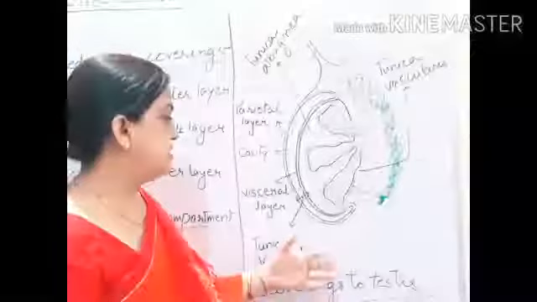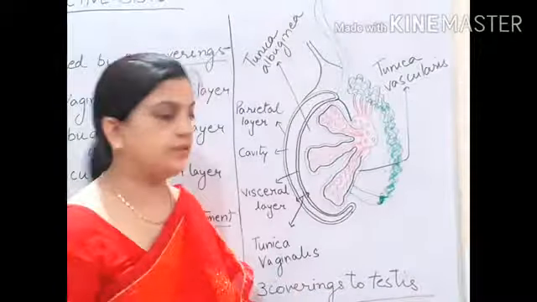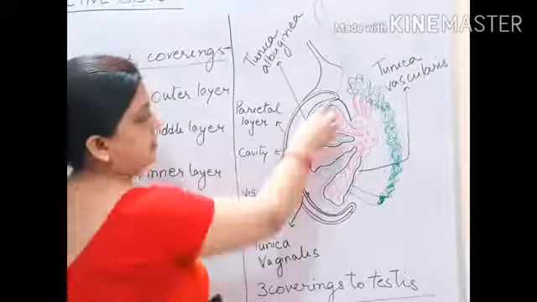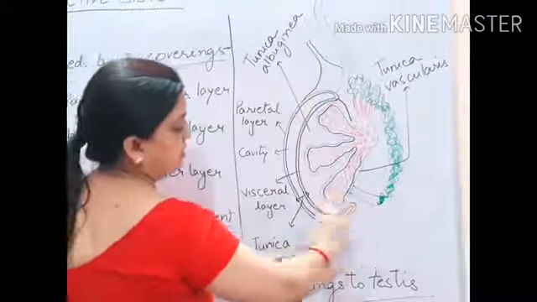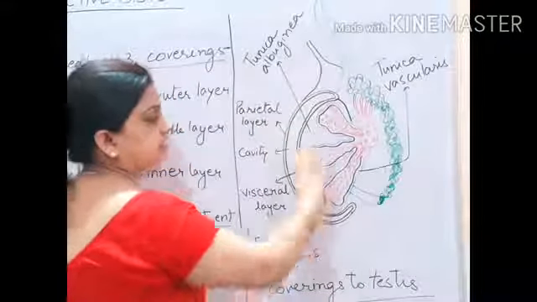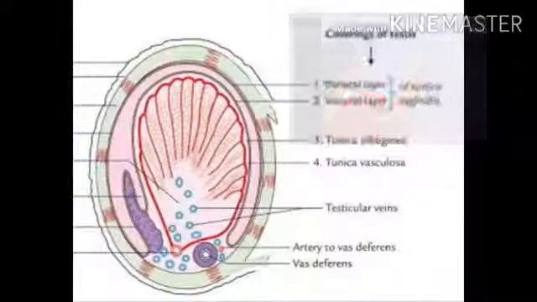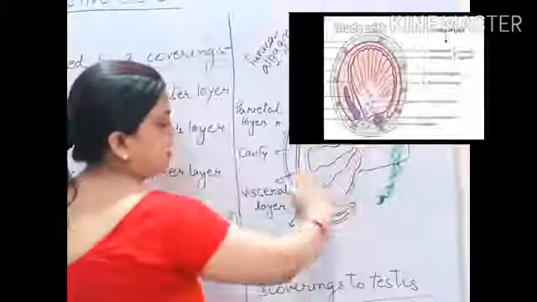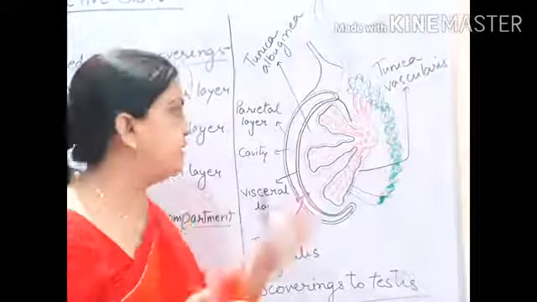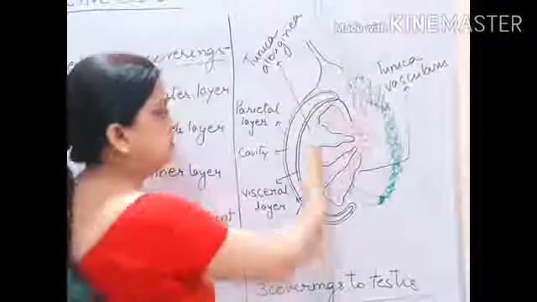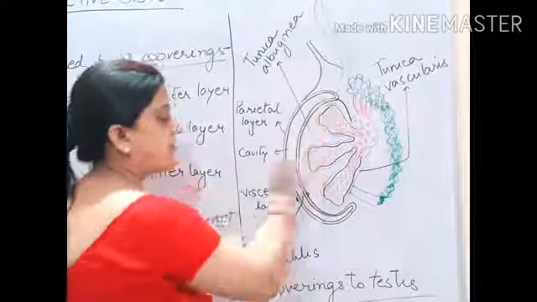Children, now see the diagram of the testis having three coverings. I will be explaining only this part of the testis now, and the remaining part at a later time. We have to understand how the three coverings are protecting the internal part of the testis. This is the internal part of the testis and this is the outer part. So how is it protected?